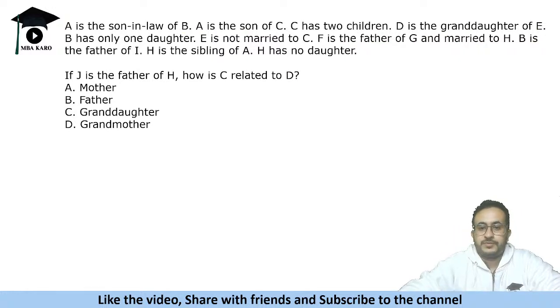Okay, so this is a question based on blood relations. So blood relations, directions, syllogism, सभी चीज़ cover all these things for SNAP.